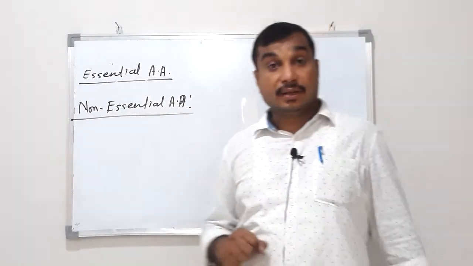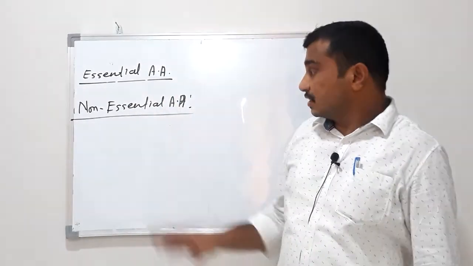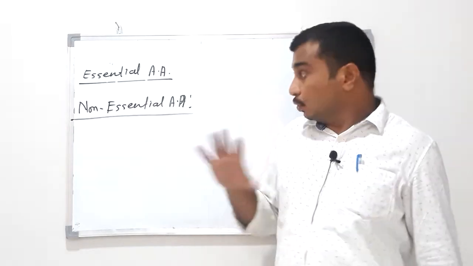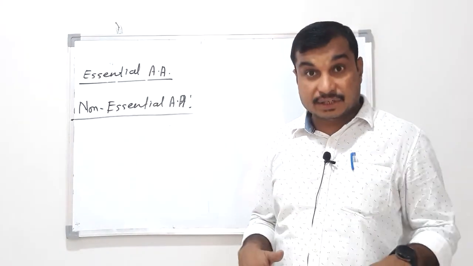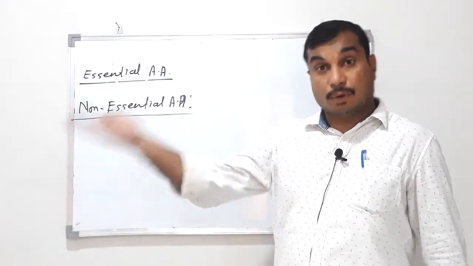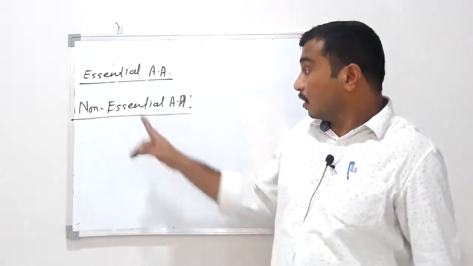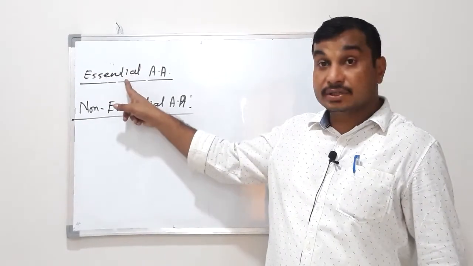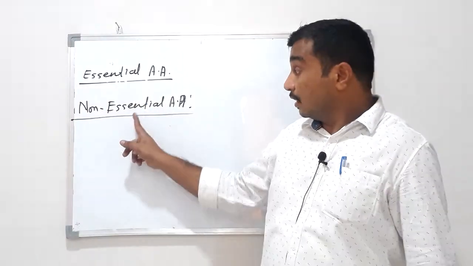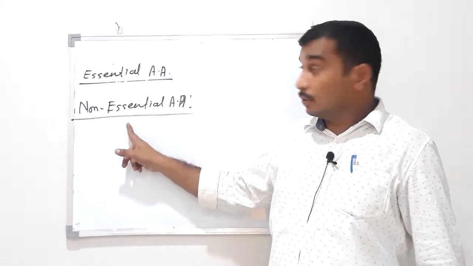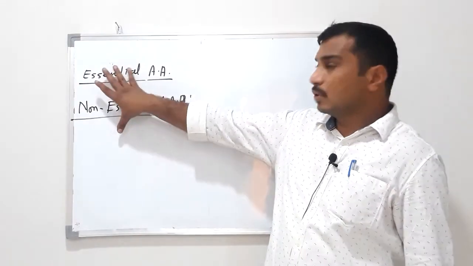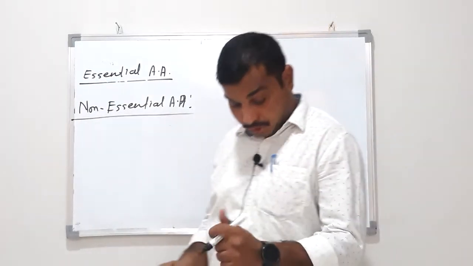Non-essential means such amino acids which are produced by our body. Our body is able to synthesize them, and then we will use them. No need to get them from outside in the form of diet. That is called non-essential. Essential means we have to supply it through diet. Here our body is able to produce. So essential and non-essential, this is one type of classification of amino acid.